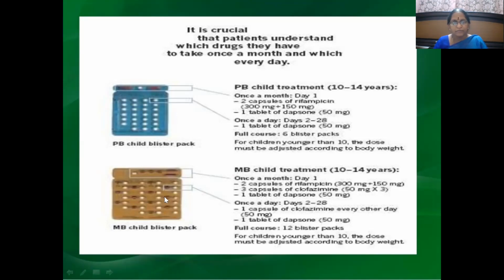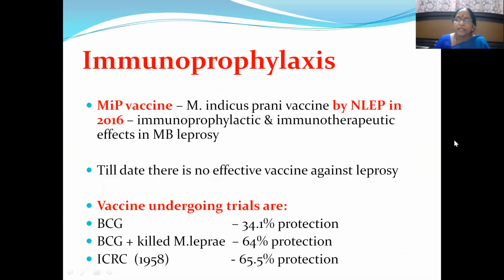Clofazimine is also added for multibacillary leprosy. So 1 tablet of dapsone, this is a white tablet, 50 mg, and this is a capsule, clofazimine 50 mg daily. Got it? Then immunoprophylaxis.